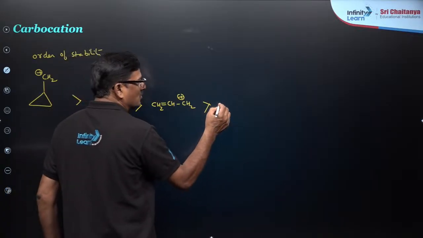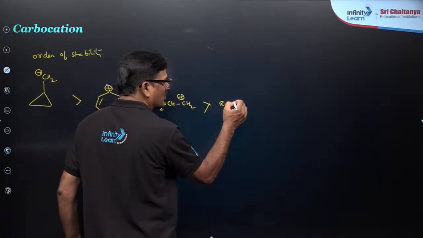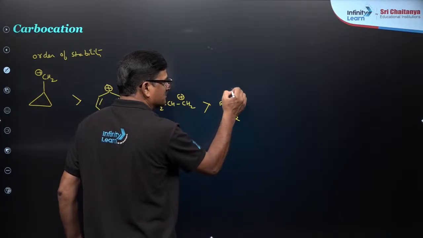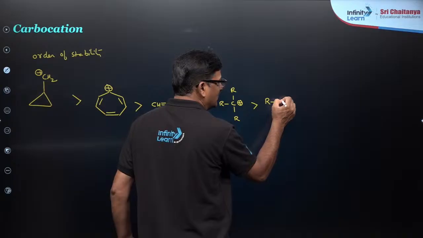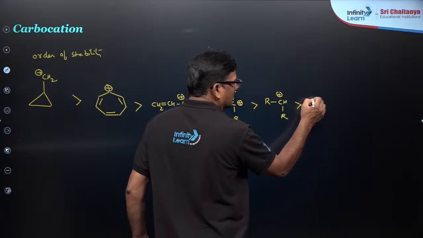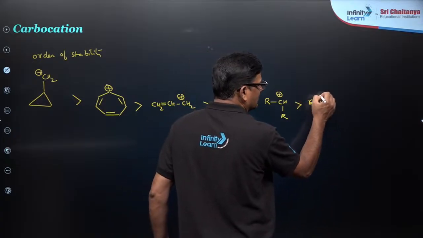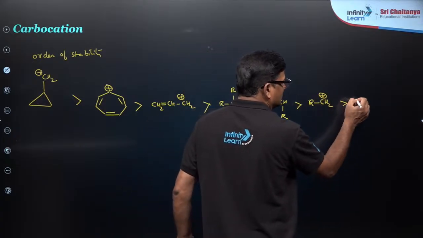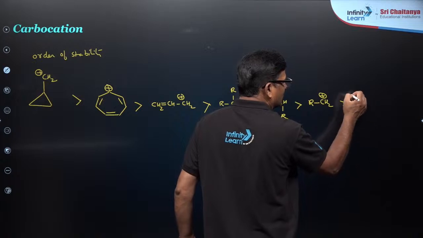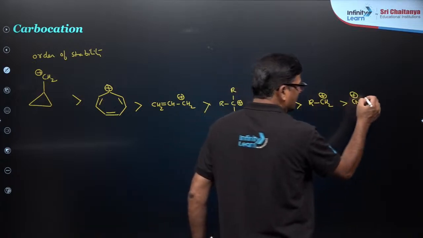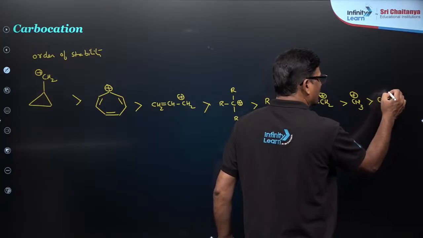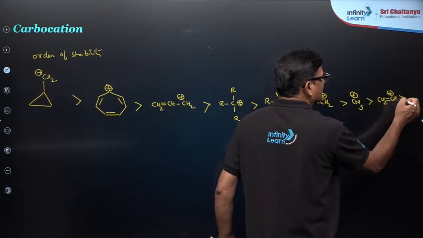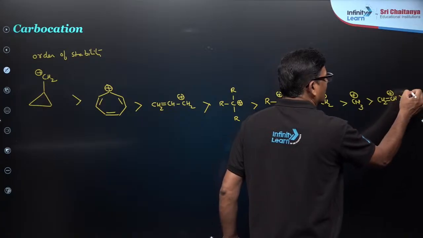Then the tertiary carbocation is more stable, then the secondary carbocation, then the primary carbocation, then the methyl carbocation. Then the vinyl carbocation, of course, vinyl carbocation is less stable than phenyl carbocation.